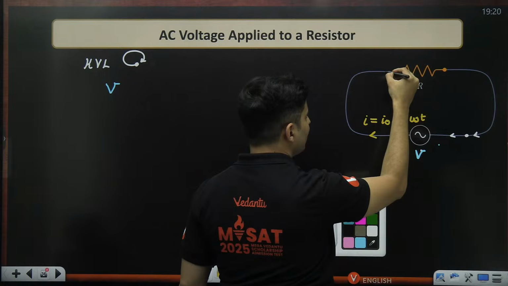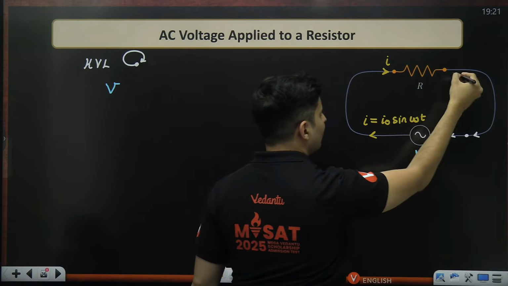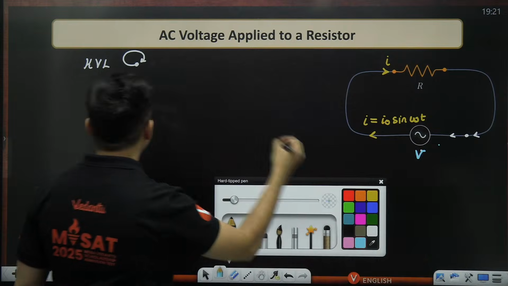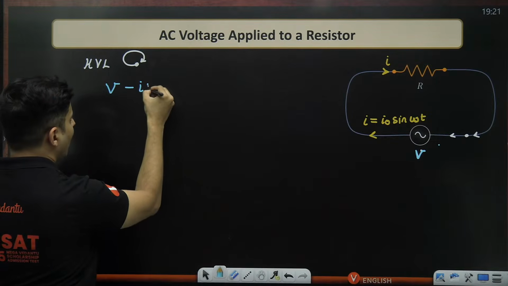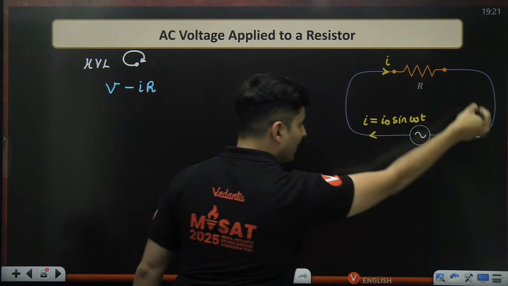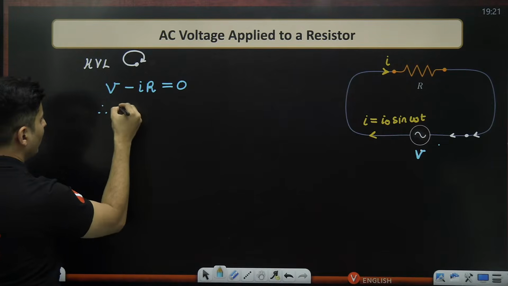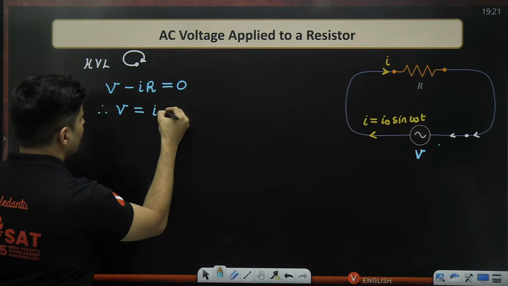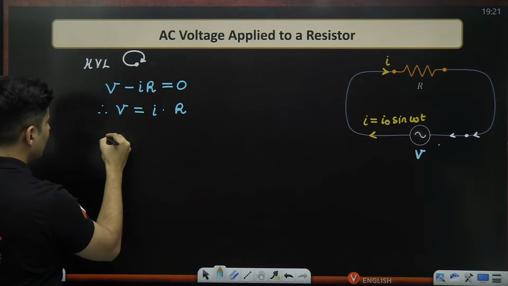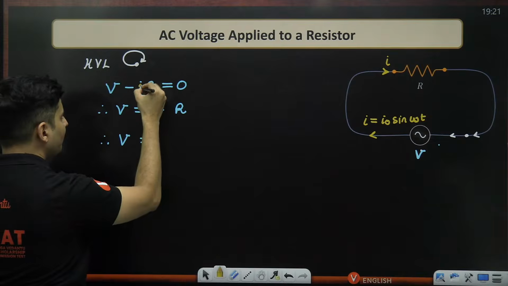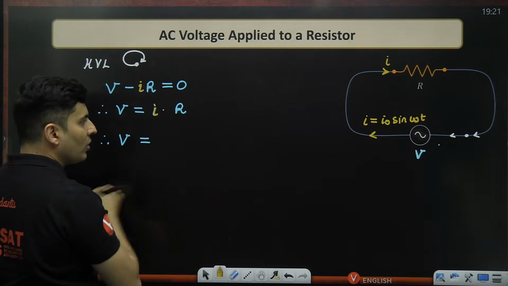When I'm going through the resistor, I'm going in the direction of the current, so definitely there will be a drop, and that drop will be nothing but minus I into R. And I'm coming back to the same point, so the total will be 0. Therefore, voltage will be current multiplied by resistance. But I already know what my current is. This particular current, I already know what it is.